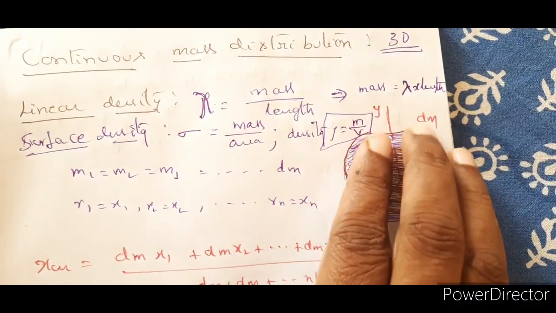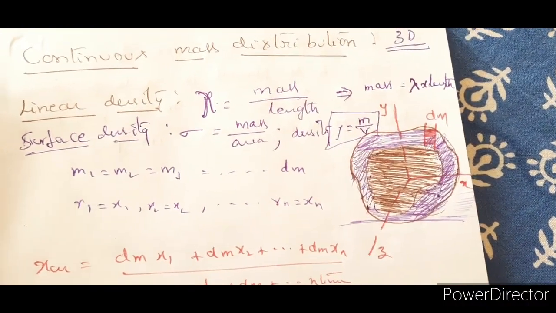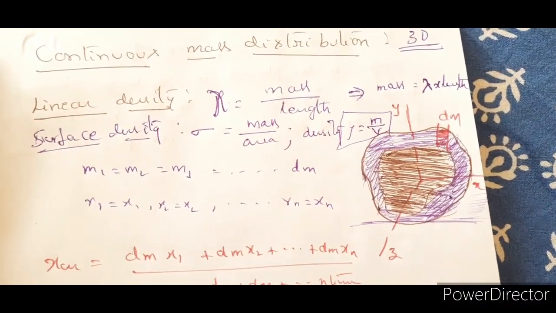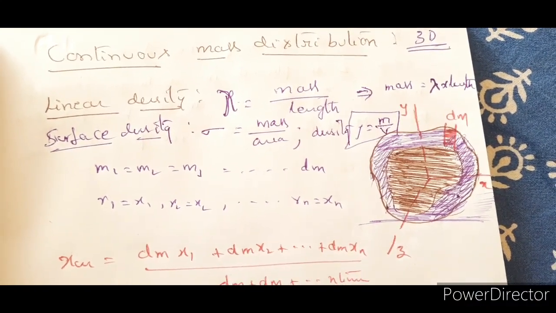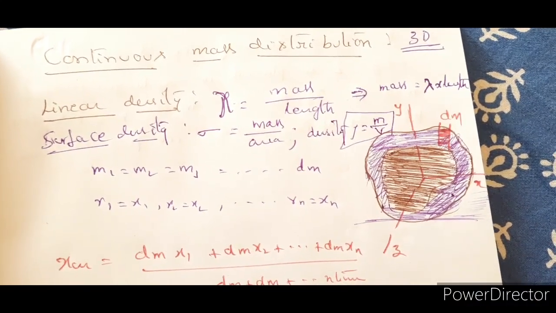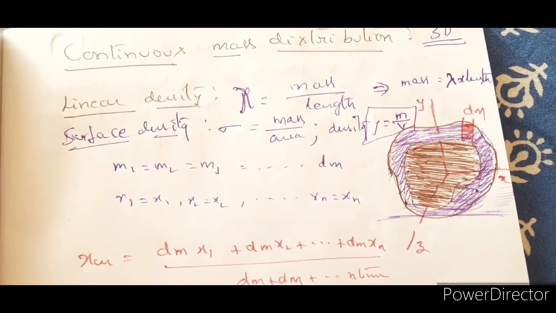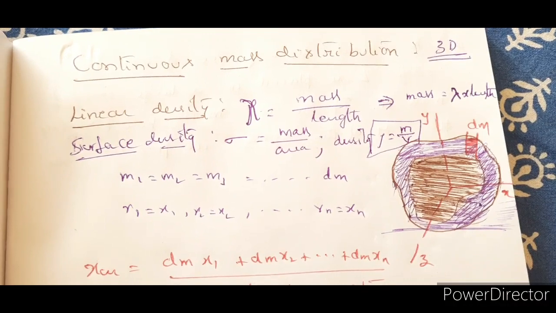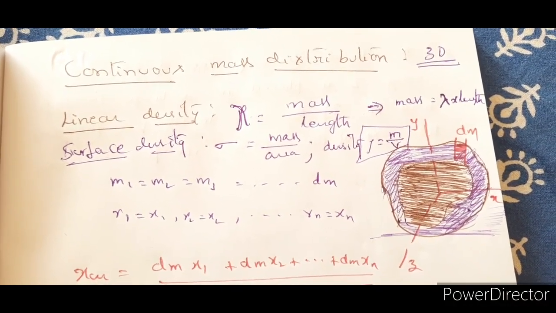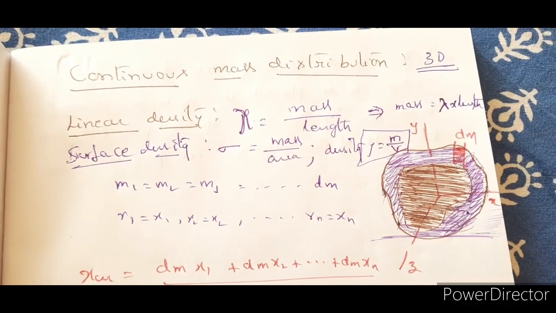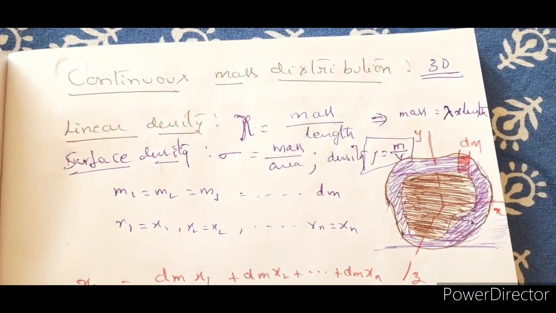Usually, for discrete mass distribution, we have already considered M1, M2, M3, M4 and so on, particles located at different distances R1, R2, R3, R4, or X1, X2, X3, X4 and so on.